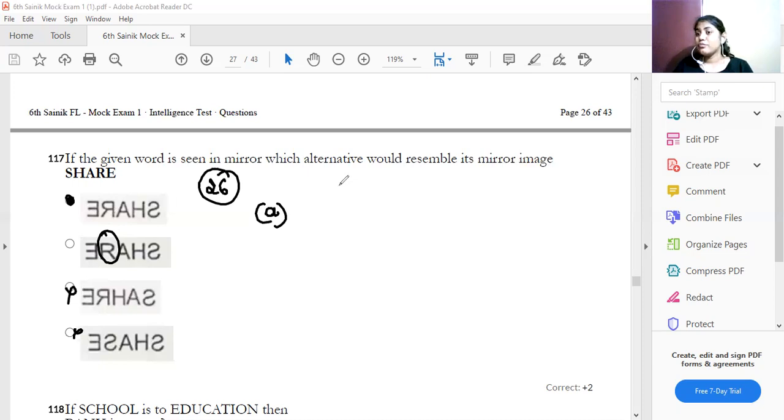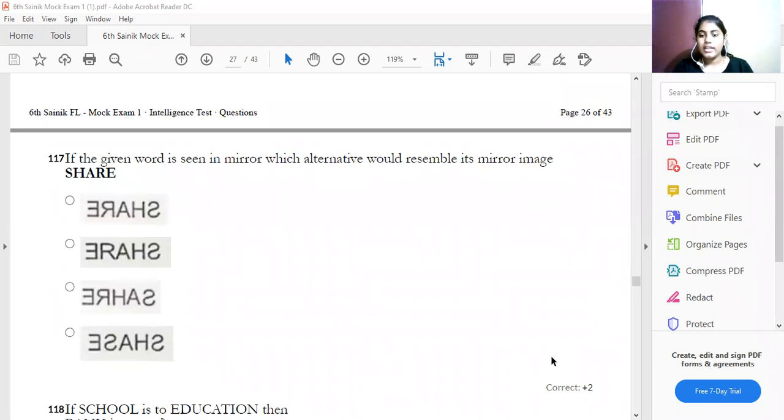If you miss any session, please look at the video so that you will get the answer. So we have some mirror images. S is written like this, and H is written like this, and A, and then R is written like this. These are the mirror image words of the given. The other options are not correct. Therefore, option A is your answer.